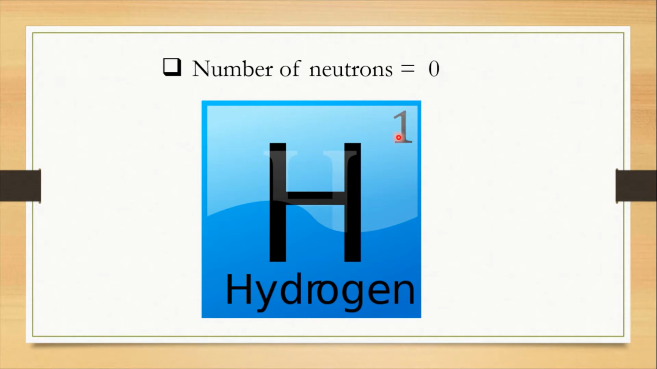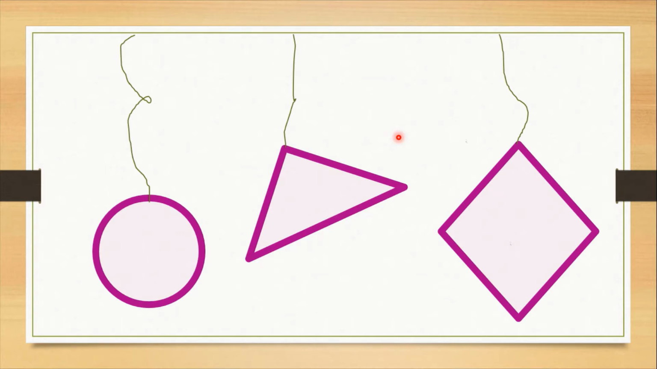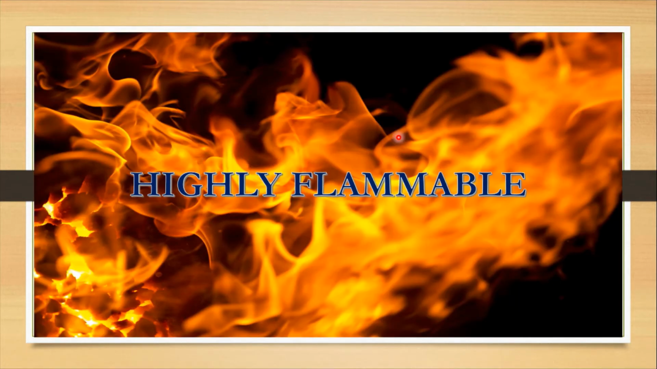The atomic number of hydrogen is 1 and the atomic weight of hydrogen is also 1. It is colorless, odorless and tasteless. Hydrogen has no color, no smell and no taste. And it is highly flammable. It burns with an invisible flame also.